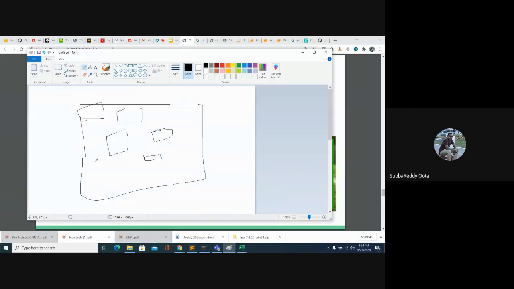Some may be rectangular boxes, some squares, some bigger rectangles. Over the whole image you get many boxes. These are the region proposals.